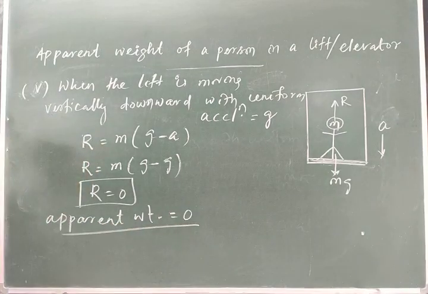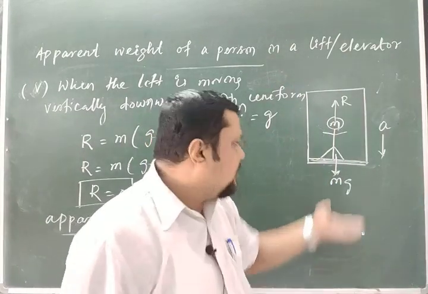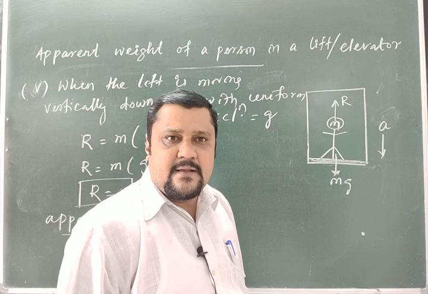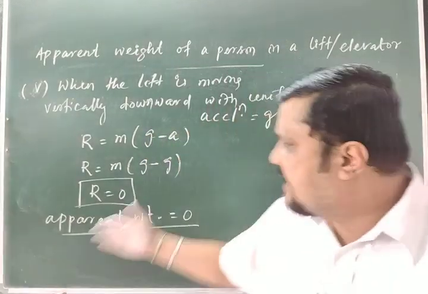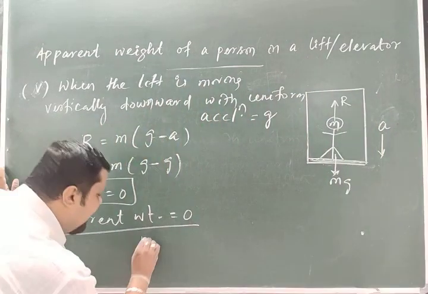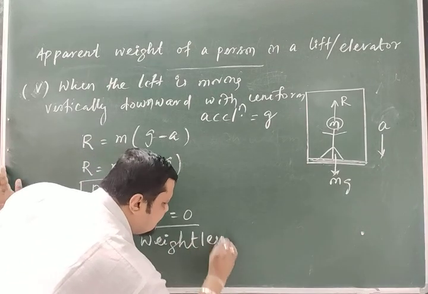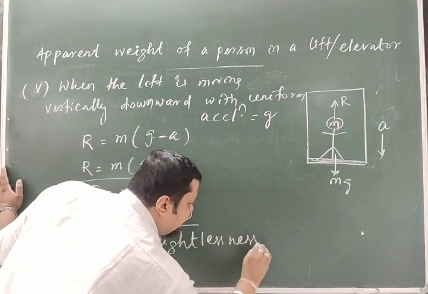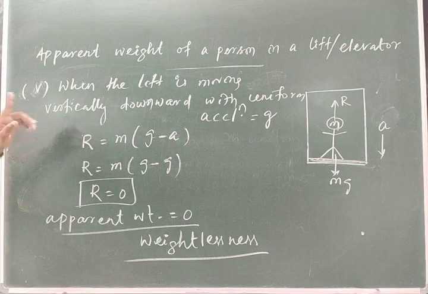Who provides this apparent weight? The floor of the lift provides the apparent weight. Also, this apparent weight means the person feels his weight. So if the apparent weight is 0, he will feel weightlessness. He feels that he has no weight, weightlessness, right?